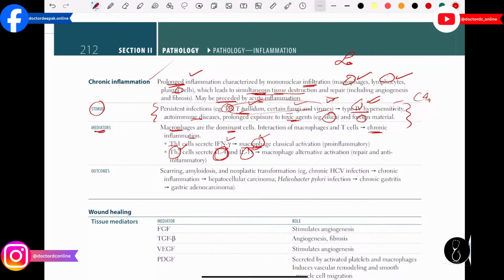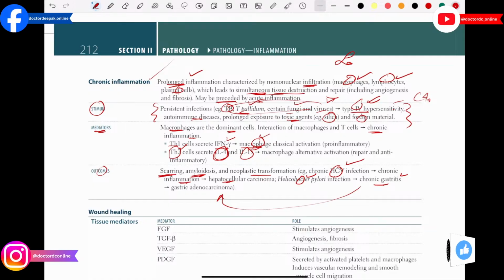Then after that again we have to understand the outcomes of chronic inflammation: scarring, amyloidosis, neoplastic transformation. Like if you have chronic hepatitis C infection, you will get chronic inflammation. This chronic inflammation will damage the hepatocytes, which will lead to hepatocellular carcinoma. If you have H. pylori infection, that will lead to chronic gastritis, and chronic gastritis can cause gastric adenocarcinoma. So here they mention basically the important outcomes that can occur in inflammation.